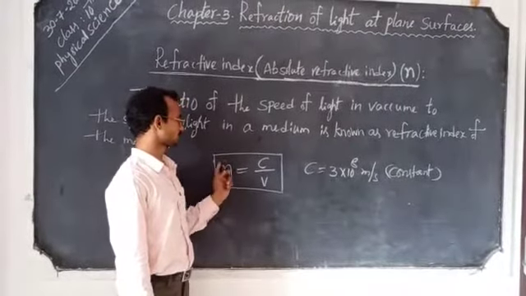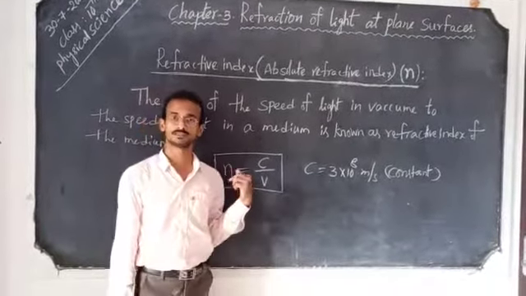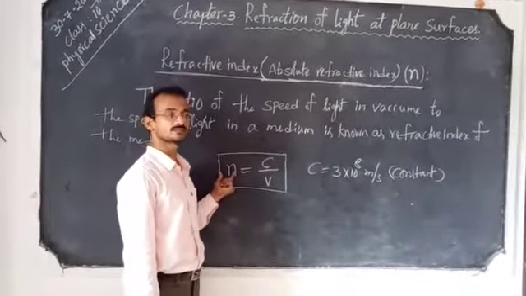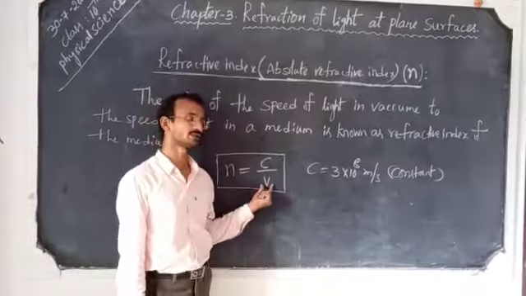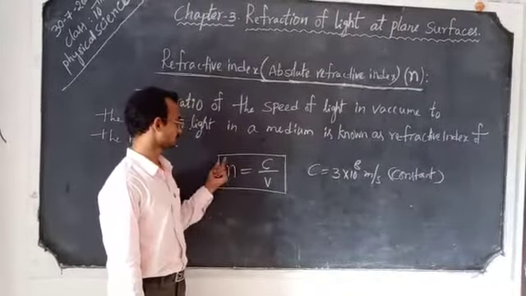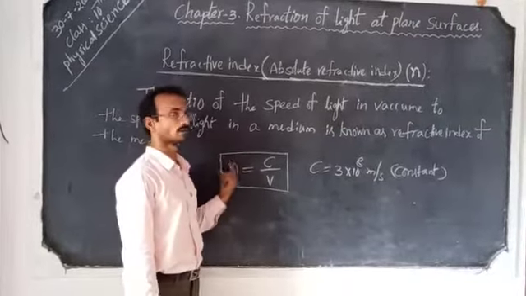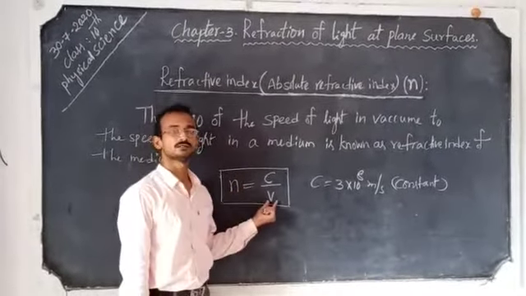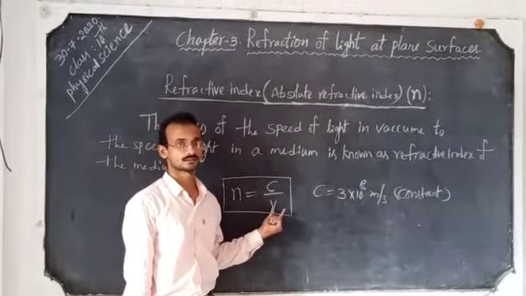Different media's refractive index values are tabulated in your textbook. The medium which has a higher refractive index value has less speed of light in the medium.